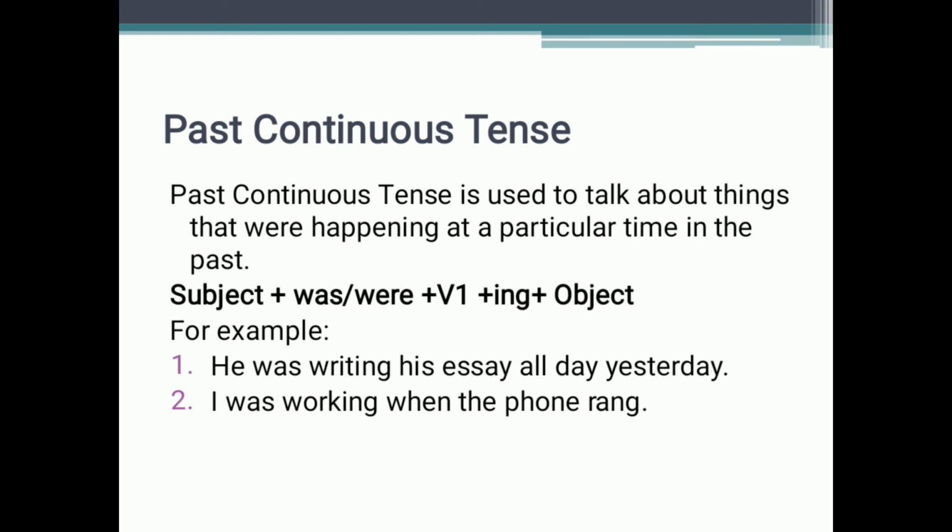The general rule is subject plus was or were. As in the present continuous we used is, am, are, so in the past continuous we have to use the past helping verbs that are was and were. For every continuous tense, the verb would be first form plus ing.